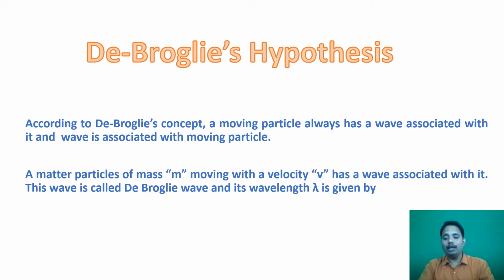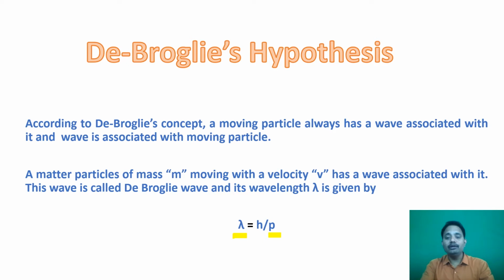Its wavelength lambda is given by the equation lambda is equal to h upon p, where lambda is the wavelength of the wave, p is the momentum, and h is Planck constant. If you observe this equation carefully, lambda gives the wave nature while p gives the particle nature. So within a single equation, we are showing wave nature as well as particle nature. This is the beauty of quantum mechanics.